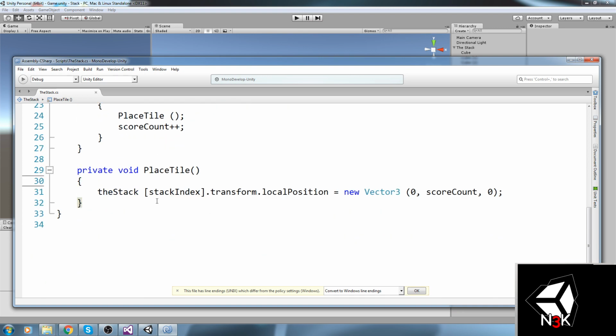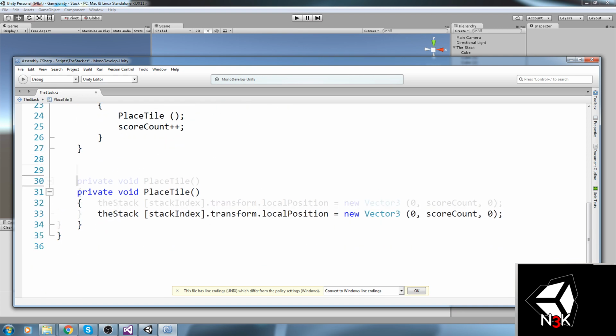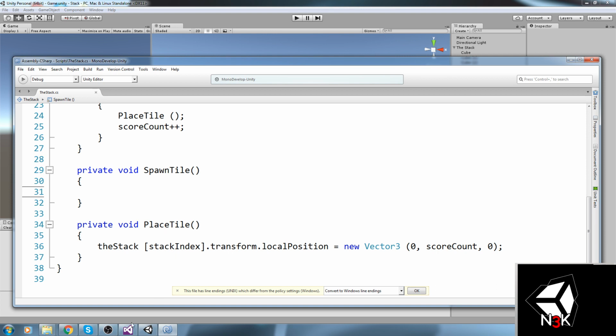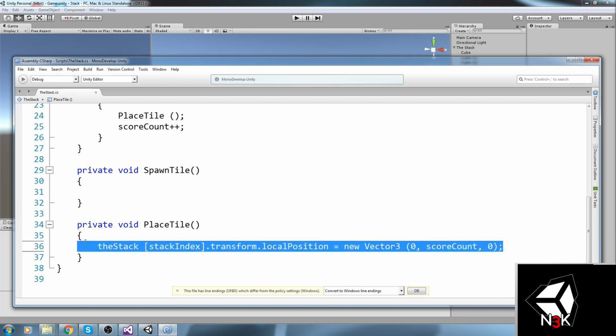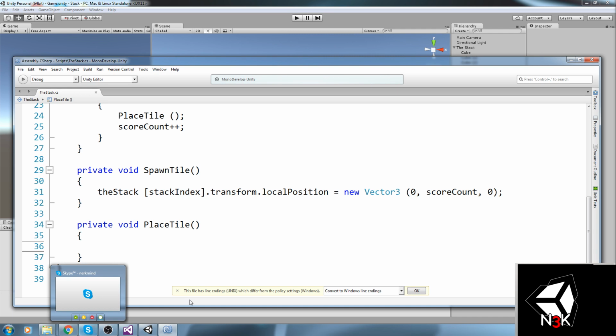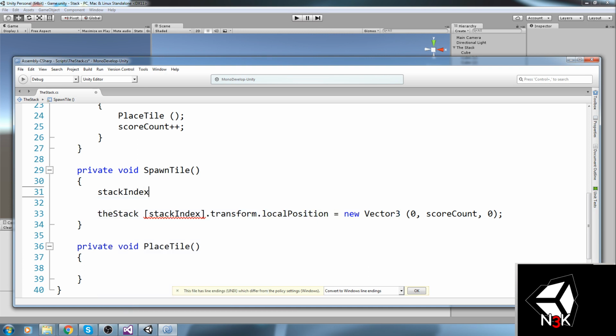We're going to be placing the tile, but I don't want to be just placing the tile. I also want a function that is going to spawn a tile. So private void SpawnTile. And those two are going to be fairly different. So in SpawnTile, that's actually where I want to be moving the position. So I'll be taking this, moving it up here. Placing the tile is going to be on the moment you actually press on the button, and then it has an action depending on whether or not you actually landed correctly on the thing. So in SpawnTile, I'll be doing stack index minus minus.